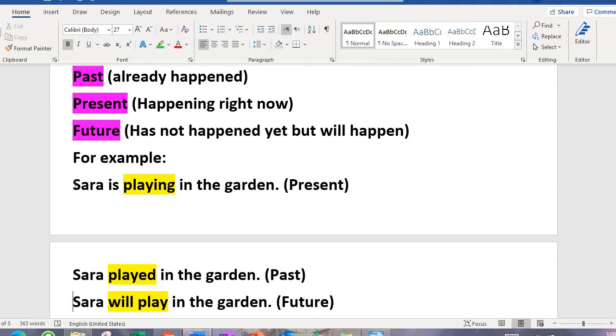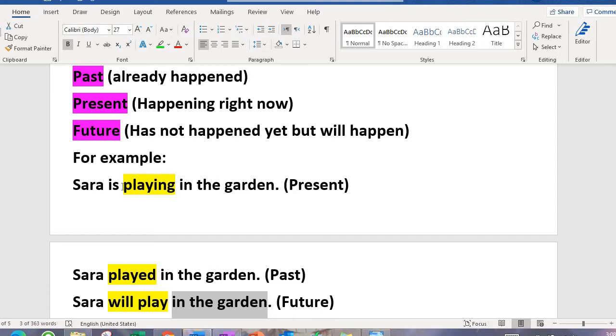Over here, look at the first sentence. Sarah is playing in the garden. The second one is Sarah played in the garden. And the third one is Sarah will play in the garden. So in all these sentences, the subjects are the same. Sarah is the subject in all of these sentences, and she's doing the same thing. The action that she is performing, the verb, is also the same, and she is also in the same place in all three sentences. But there is a huge difference in these sentences because of the tenses, because of past, present and future.